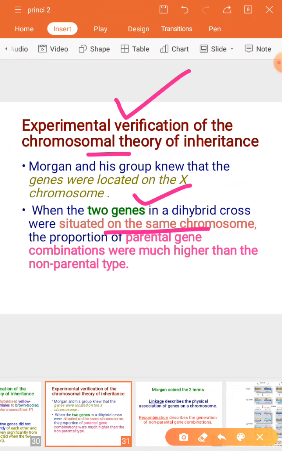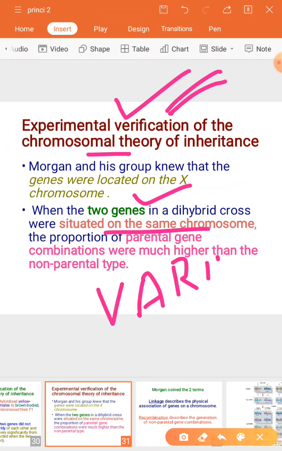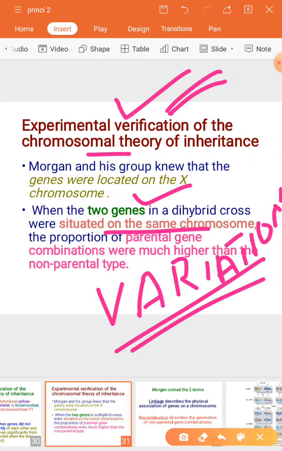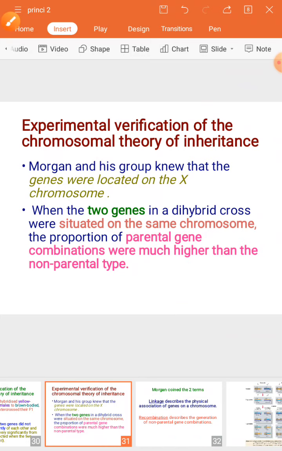They can be depending on each other or associated with each other, or they can be independent. Both are possible. This is how he gave a verification, specially for variation. What was that variation? That is the recombination. Once the recombination occurred, it led to variation. I hope it is clear now. Let me know if you have any doubt still.